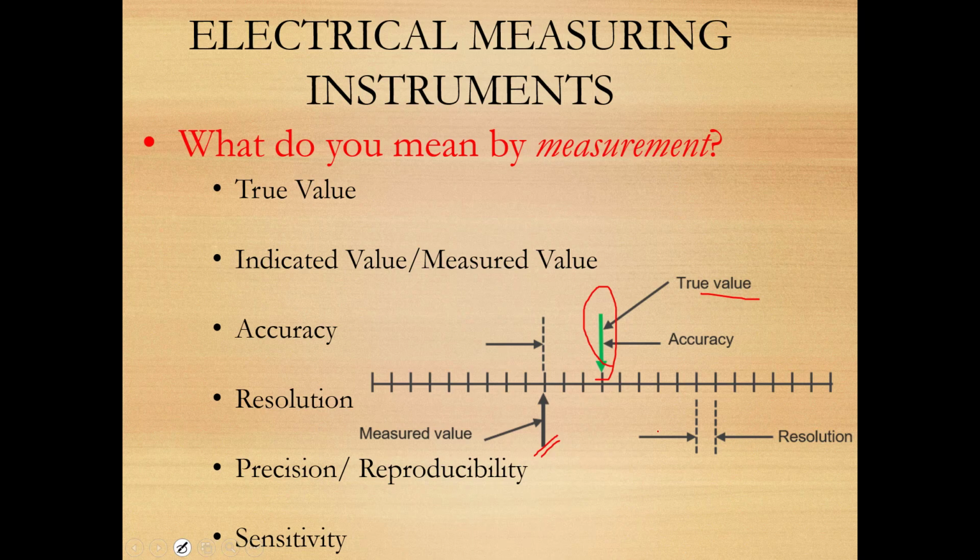So we can say that the measurement shown in this particular scale is not accurate. So by the term accuracy, how can we define accuracy? Accuracy means the closeness between the true value and the measured value.